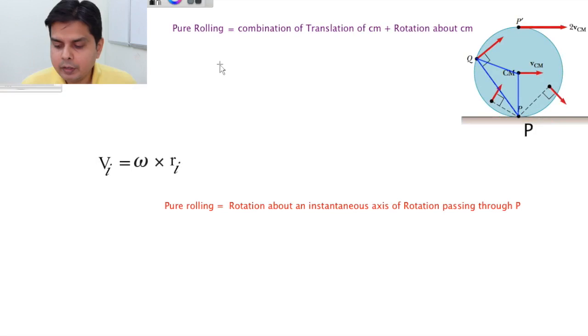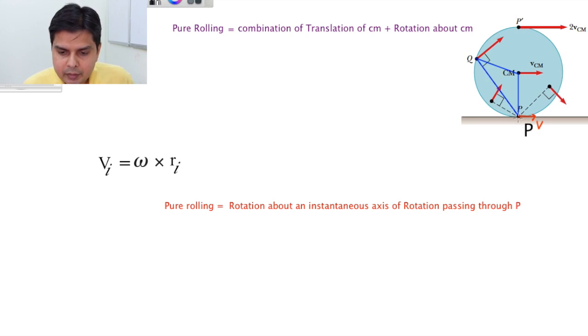Okay. In case of pure rolling, we have seen that pure rolling can also be considered as a rotation about an instantaneous axis which is passing through this point of contact P. Now suppose there is rolling with forward slipping. In that case also, can we find any instantaneous axis about which I can say that my body is rotating? The answer is yes. You see how? Suppose you are having rolling with forward slipping, then this point will have a small velocity, whatever that is V. Obviously this will be less than 2 V_CM.